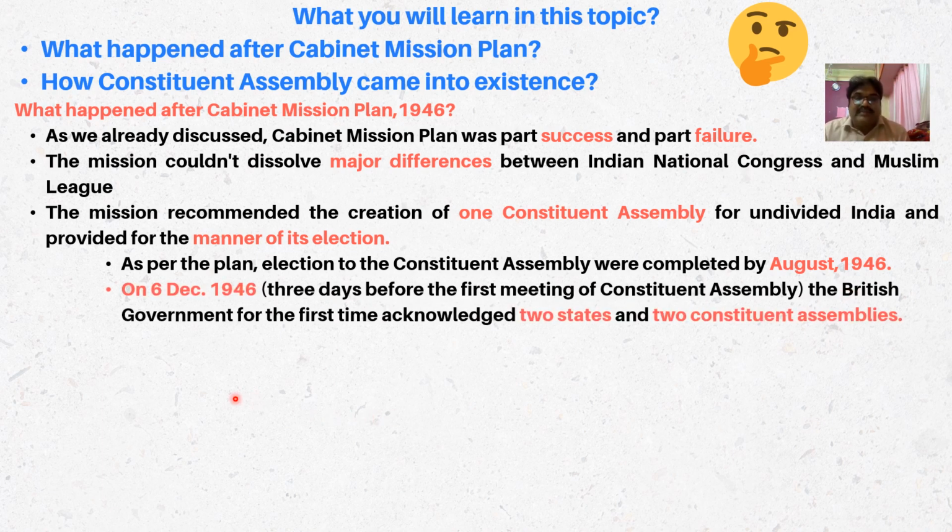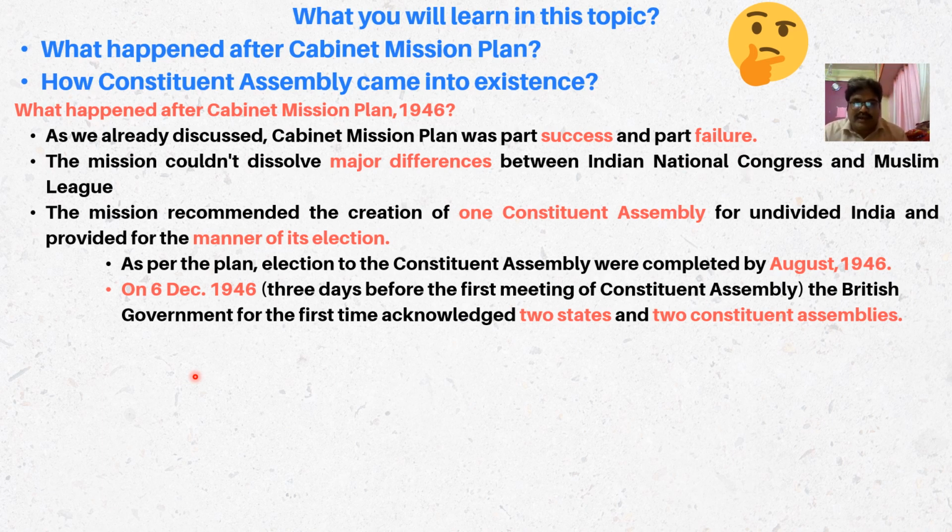On 6 December 1946, that is 3 days before the first meeting of the Constituent Assembly, the British government for the first time acknowledged two states and two Constituent Assemblies. If you understand the sequence: first, in August 1946, the elections of the Constituent Assembly were conducted, and 3 days before the first meeting, on 6 December 1946, the British government for the first time acknowledged two states and two Constituent Assemblies.